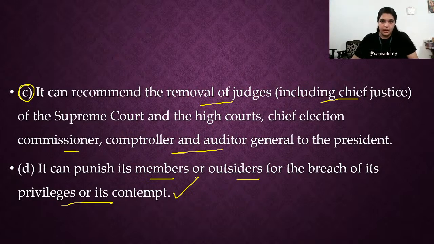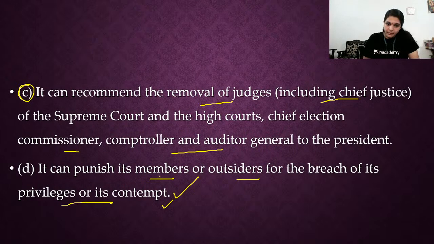We will also discuss it. But we should also know that the Parliament has a judiciary power related to contempt of Parliament. For both members, be it an MP or an outsider, it can be anyone. The Parliament has the power to punish them for its own contempt.